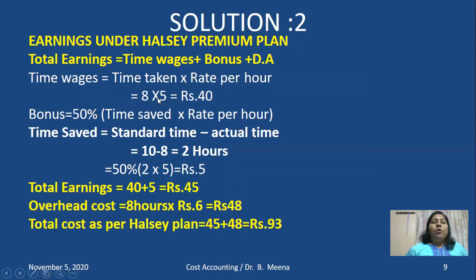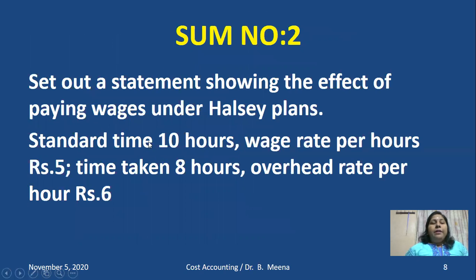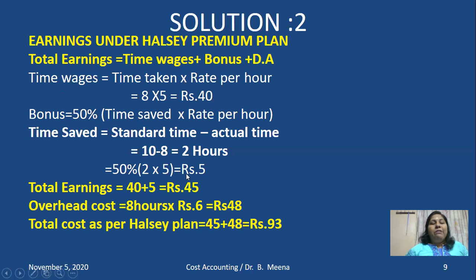Then how to calculate the bonus under the premium plan? You know the formula is 50% of time saved into rate per hour. So how to calculate time saved? Standard time minus actual time. Standard time as per this problem is 10 hours. Time taken is 8 hours only, so he saved 2 hours. That's what I showed here. Now we calculate the bonus: 50% into 2 hours saved into rate per hour 5 means 10 rupees. Out of 10, 50% means 5 rupees is the bonus.